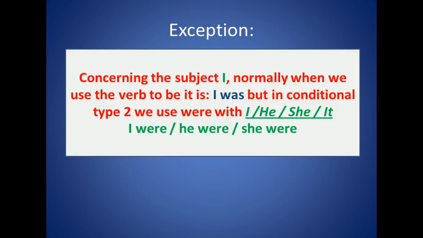Now we have an exception. You have to pay attention to this one. Concerning the subject I, normally when we use the verb to be, it is I was. But in conditional type 2, we use were instead of was, with I, he, she, and it. And it becomes I were, he were, she were. Okay? So this is the only exception that we have in conditionals.